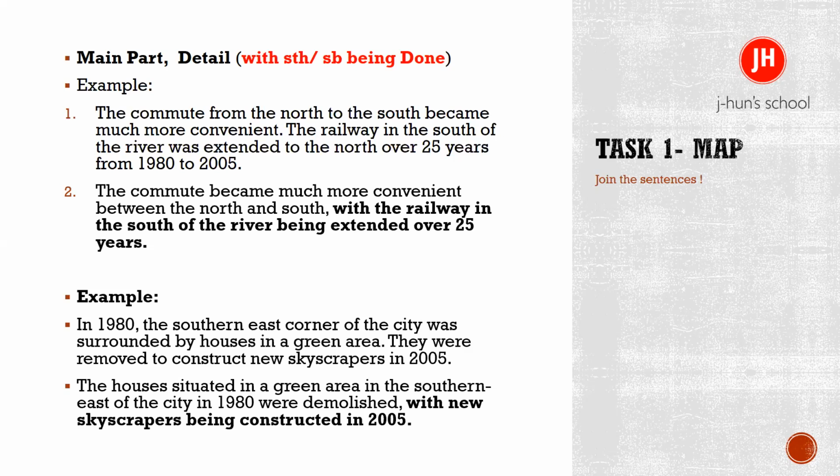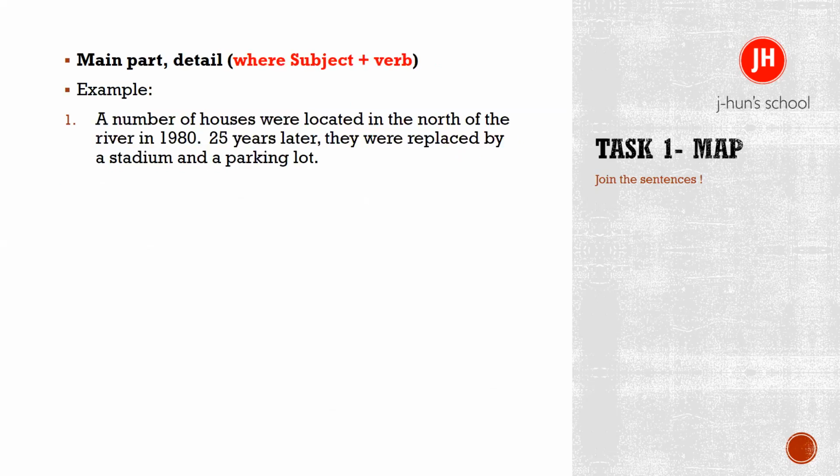Okay, lovely. And now let me go to another structure, where subject plus verb. If you remember from our old lessons, I was saying that M plus D, but the D plus is where the figure increased or decreased. You remember it? Yeah. So this is the same, but here you don't say where the figure increased or decreased, but you say where something happened.